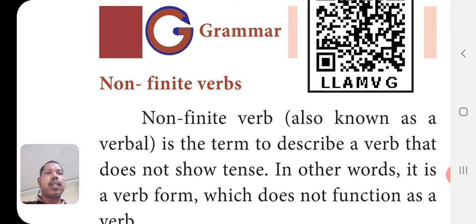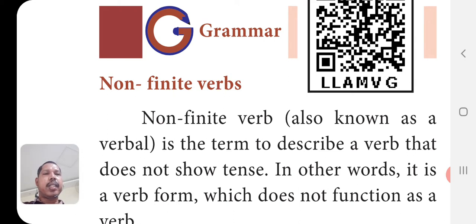A non-finite verb, also known as a verbal, is the term to describe a verb that does not show tense. There is no tense for non-finite verbs. Normally for finite verbs we have simple present, present continuous, etc. But for non-finite verbs, there is no tense at all. Finite means change, non-finite means it will not change.